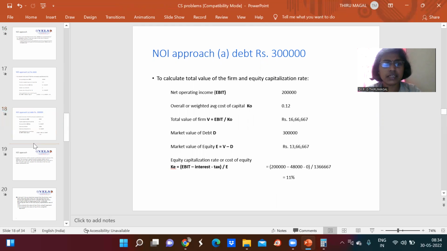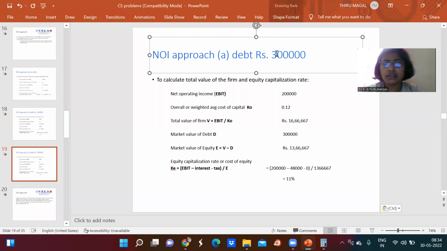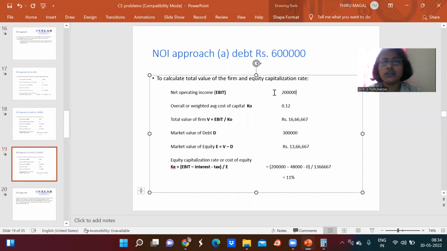So we will copy the same template. Here the debt value will be 6 lakhs. Now here the EBIT is 2 lakhs, then the overall capitalization rate is 0.12, and the value of the firm is the same, 2 lakhs divided by 0.12. Here the debt value changes to 6 lakhs. Now from 16,66,667, if you subtract the 6 lakhs, you will be getting 10,66,667.